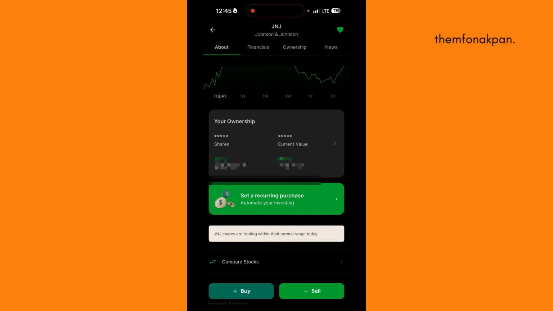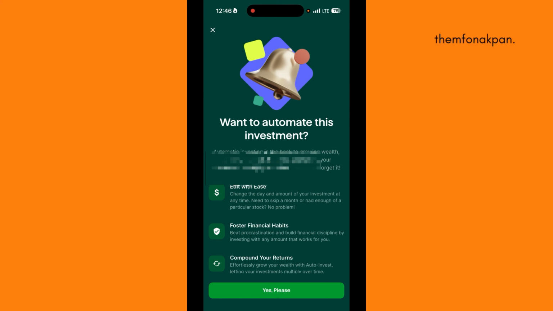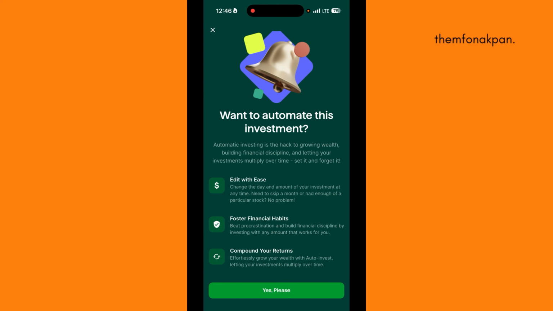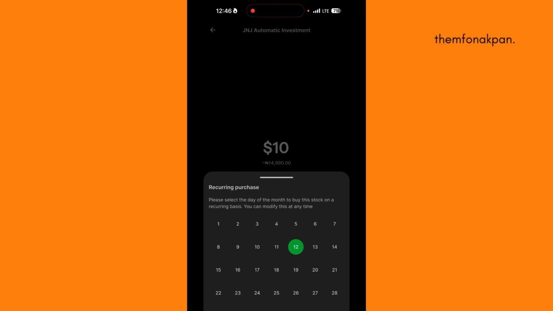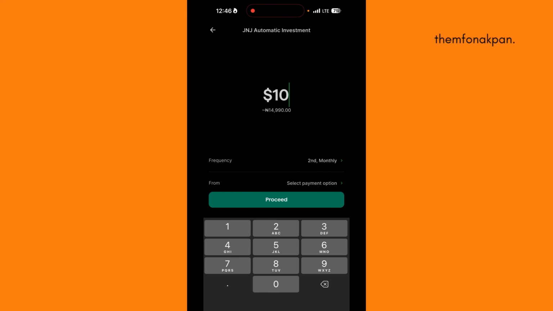you take your money back. You can do this manually, or you can do this automatically, meaning you automate your investment. All you need to do is open the stock you want to automate. You come here where it says set a recurring purchase. You click on it, right? You click on yes please. Here you key in the amount you want to invest every single month. It's going to ask you frequency. Let's say you're a salary earner, you receive your money maybe by the 30th or 31st. So you want to set for second of every month.